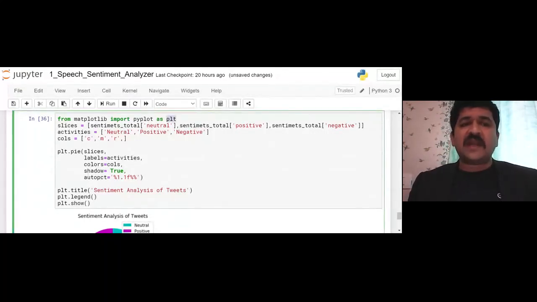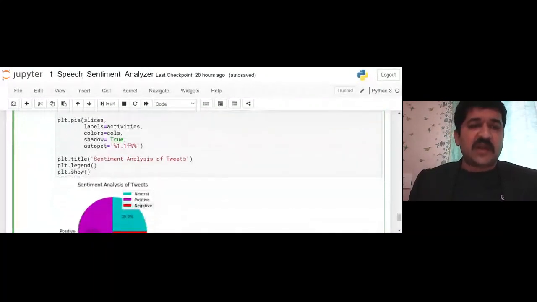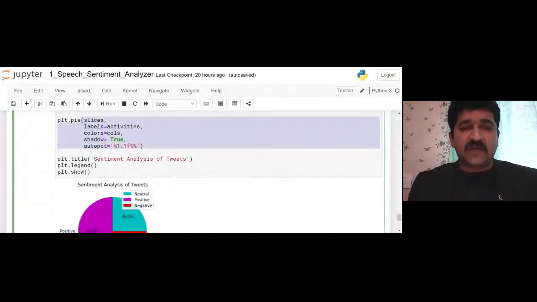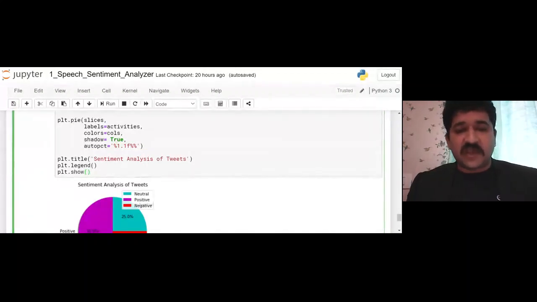In that, the slices which I have provided are the counts of neutral, positive, and negative, with some colors which can be utilized. Now I am using the pie chart, passing the slices, which have the values, the colors which I have defined, the labels neutral, positive, negative, and the percentage. And with the title of sentiment analysis of, this could be tweets, it can be, say, movies.